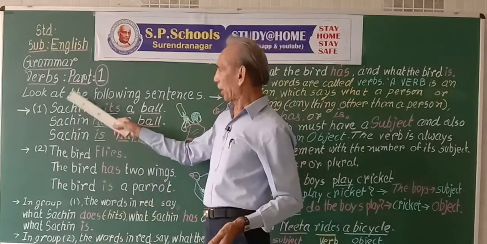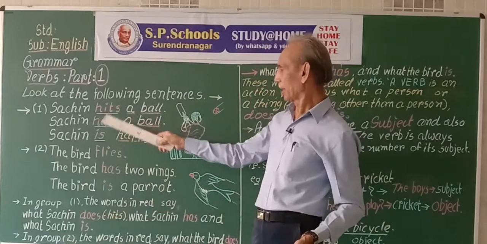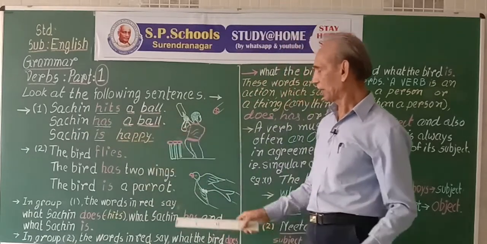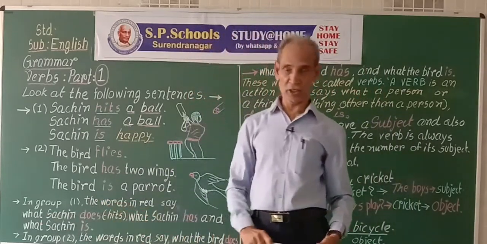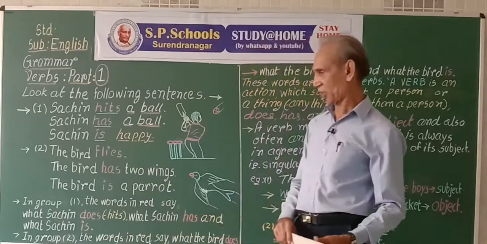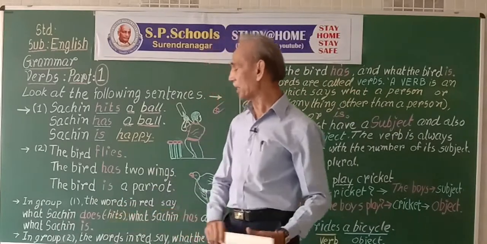In group 1, the words in red, that is hits, has and is, say what Sachin does, or what Sachin has, or what Sachin is.